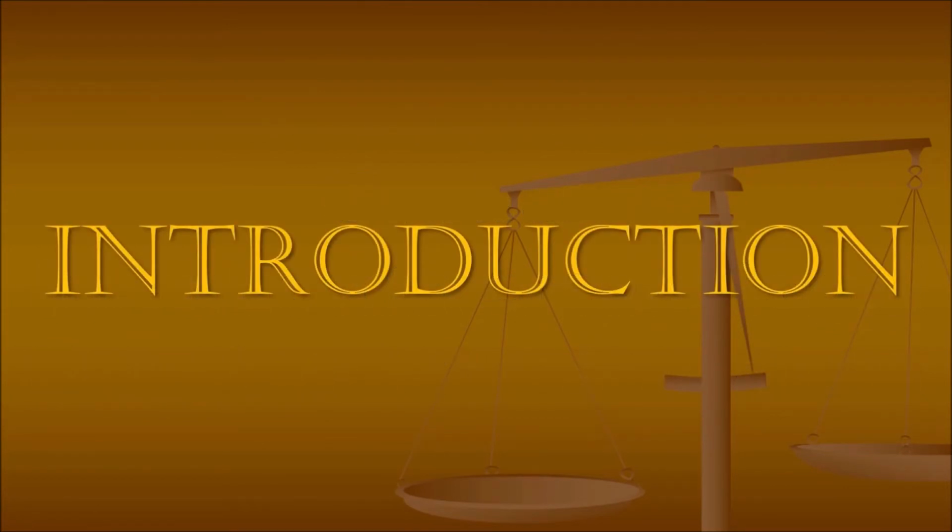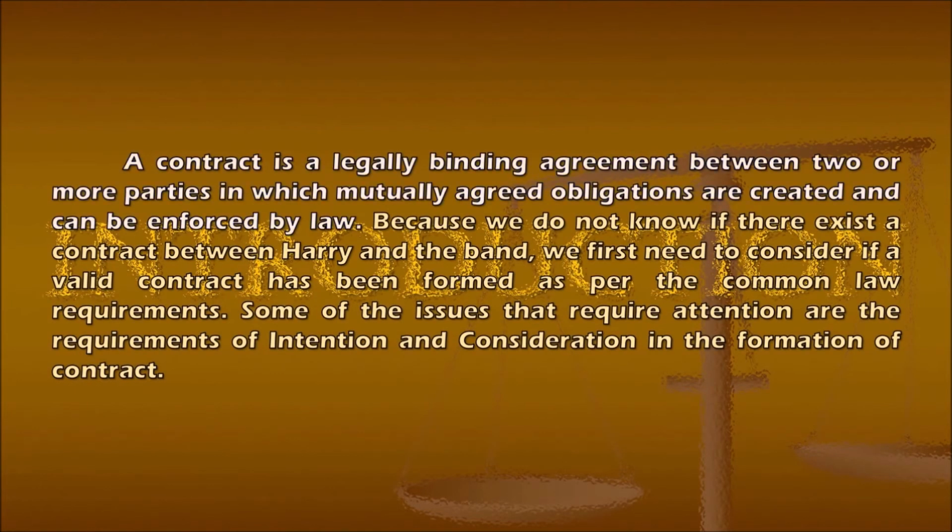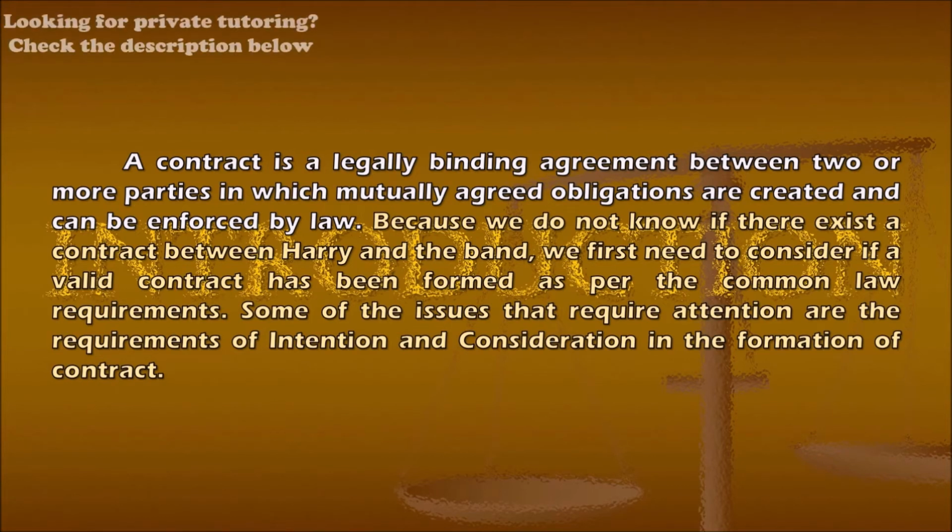Introduction. A contract is a legally binding agreement between two or more parties in which mutually agreed obligations are created and can be enforced by law. Because we do not know if there exists a contract between Harry and the band, we first need to consider if a valid contract has been formed as per the common law requirements. Some of the issues that require attention are the requirements of intention and consideration in the formation of contract.